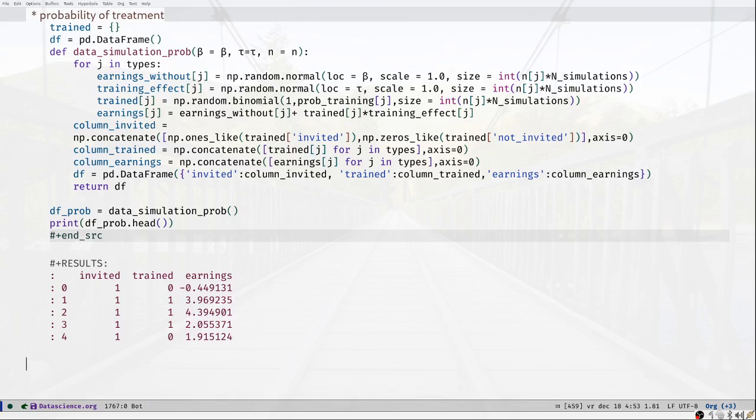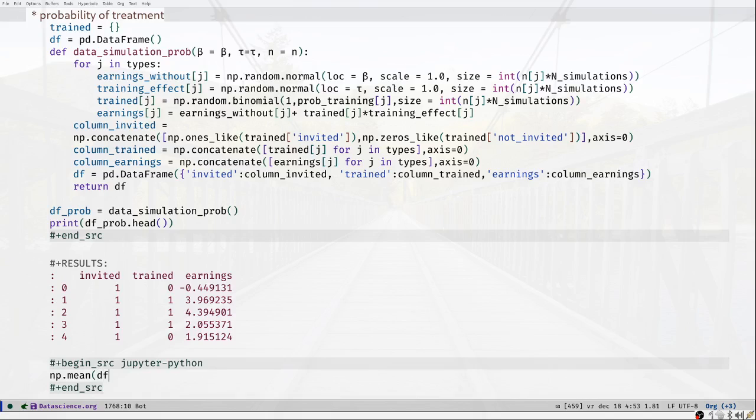Now let's first make the simplifying assumption that we can actually observe whether somebody got training or not. Of course the point is going to be that we're not going to be able to observe that. But let's first look at a simple case where we can observe whether somebody was trained or not, so whether they invested the effort to fully understand the training and try to learn this new skill. So that's basically the difference between the mean of the earnings conditional on being trained and the mean of the earnings conditional on not being trained.